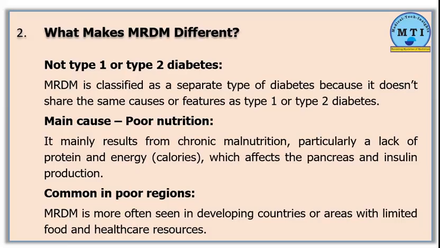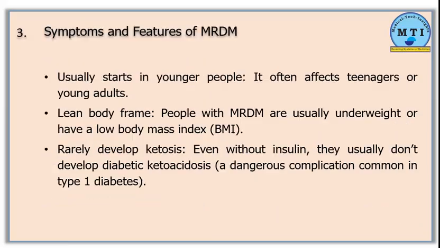Key cause: chronic malnutrition. MRDM mainly develops due to long-term nutritional deficiencies, particularly a lack of protein and calories, which damages the pancreas and disrupts insulin production. More common in resource-limited settings, this condition is frequently found in developing countries or regions where food insecurity and limited healthcare access are prevalent. Usually starts in younger people. It often affects teenagers or young adults.